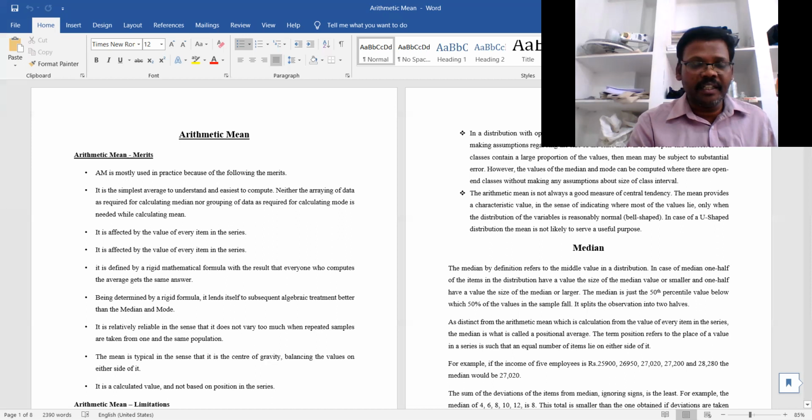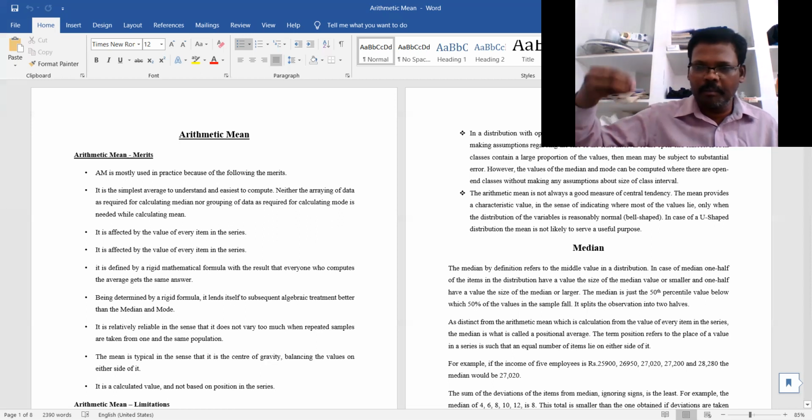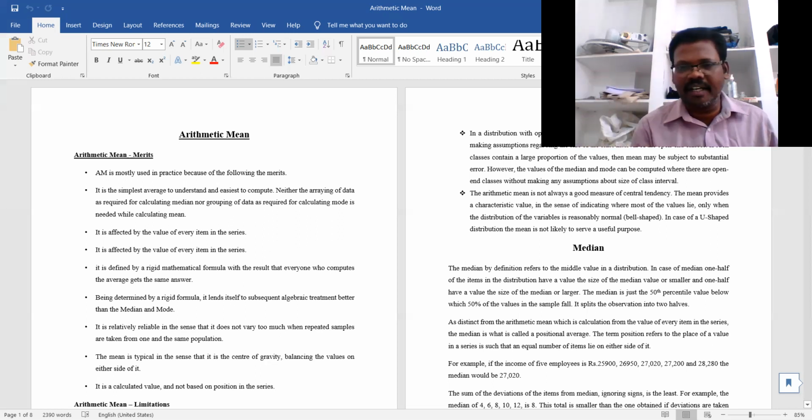Neither the arraying of data, as required for calculating the median, nor the grouping of data, as required for calculating the mode, is needed. If you want to calculate the mode with grouped data, we have to group the data in a table, and none of this is required here.